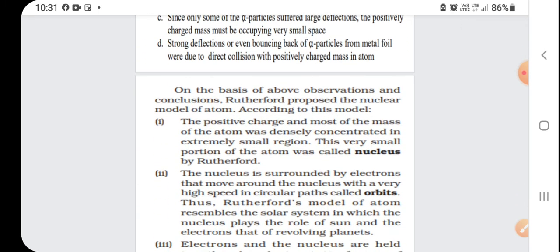On the basis of the above observations and conclusions, Rutherford proposed the nuclear model of the atom. According to this model, the positively charged and most of the mass of an atom was densely concentrated in an extremely small region. This very small portion of the atom was called the nucleus by Rutherford.